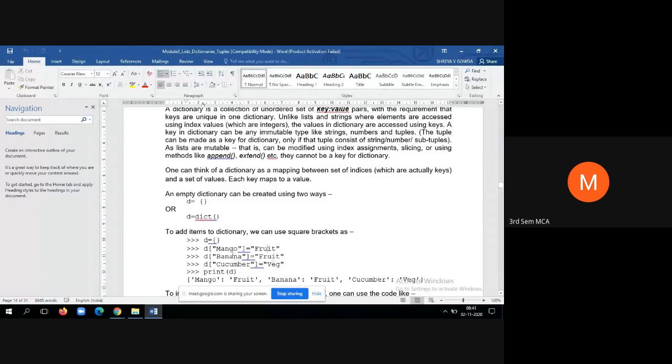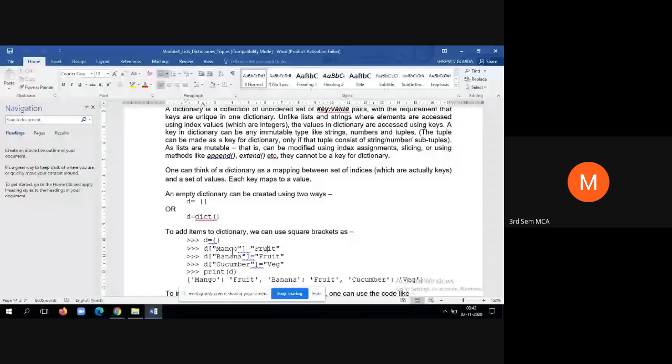Now you can see that more than one key has the same value. That is possible. More than one key can have the same value, but you cannot repeat the same key twice. Always remember the keys are unique. Whenever we create a dictionary, the keys are always unique.